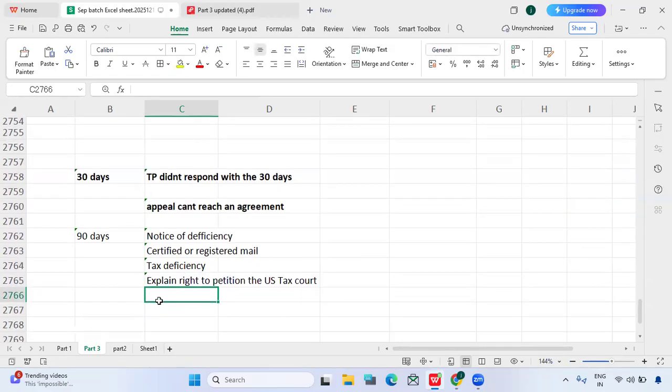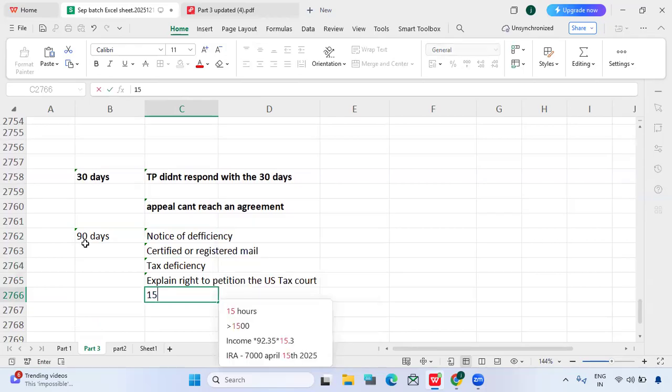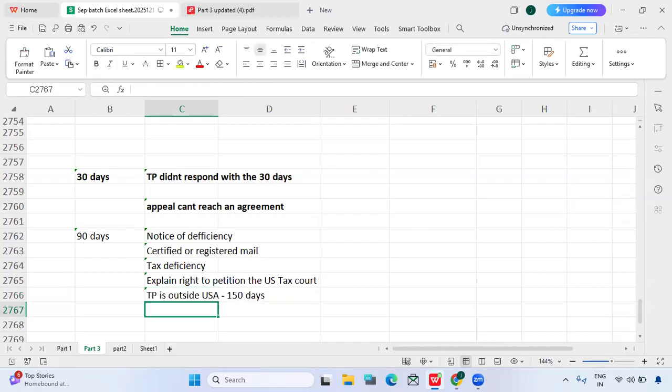And if the taxpayer is outside the USA, then instead of the usual 90 days, the taxpayer gets 150 days.